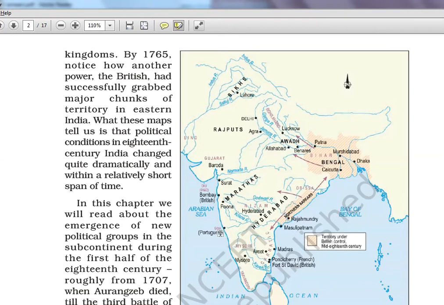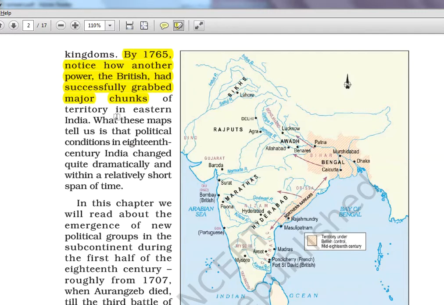If you see, Portuguese is here, Goa, Pondicherry, French area, Arcot, Mysore. We have done detailing about Tipu Sultan and Hyder Ali in detail in the Spectrum series. Watch that also. So let's see what is here. By 1765, notice how another power, the British, had successfully grabbed major chunks.